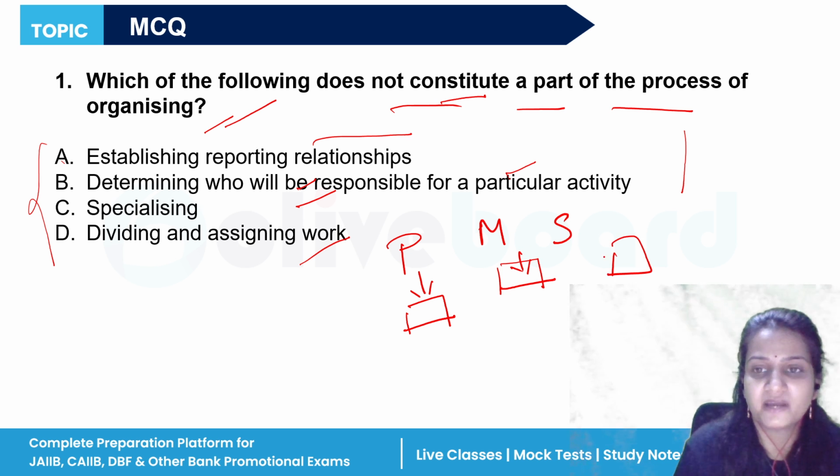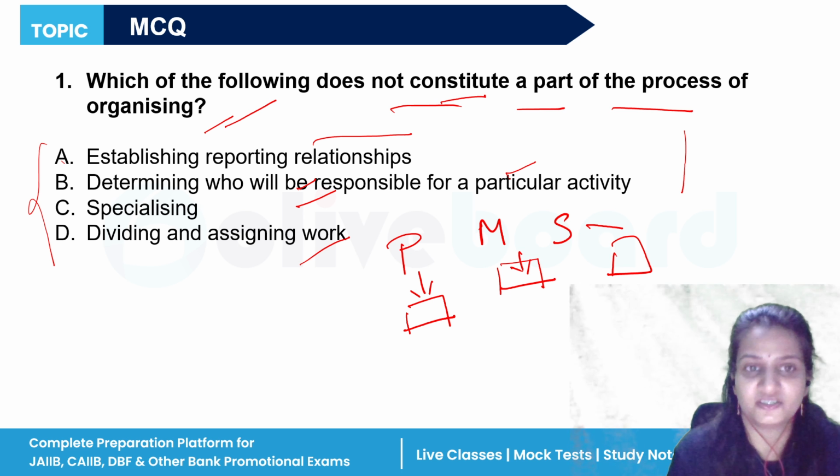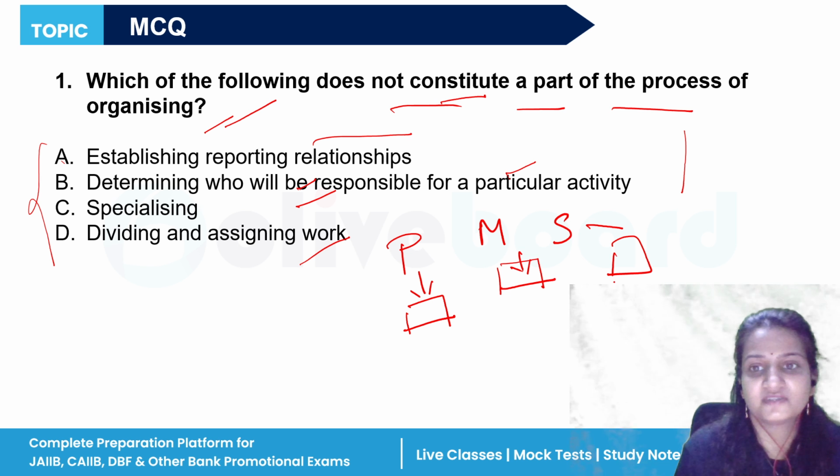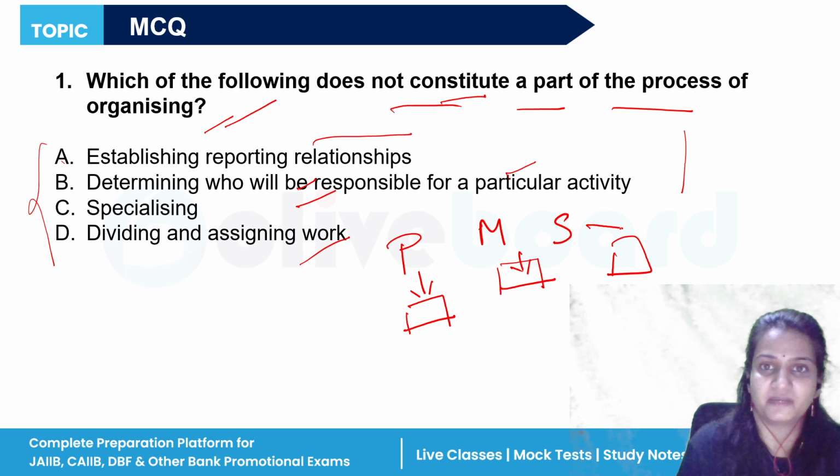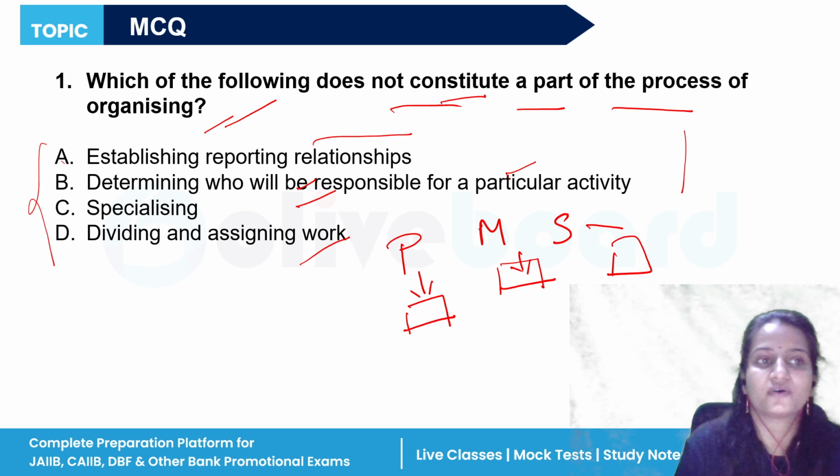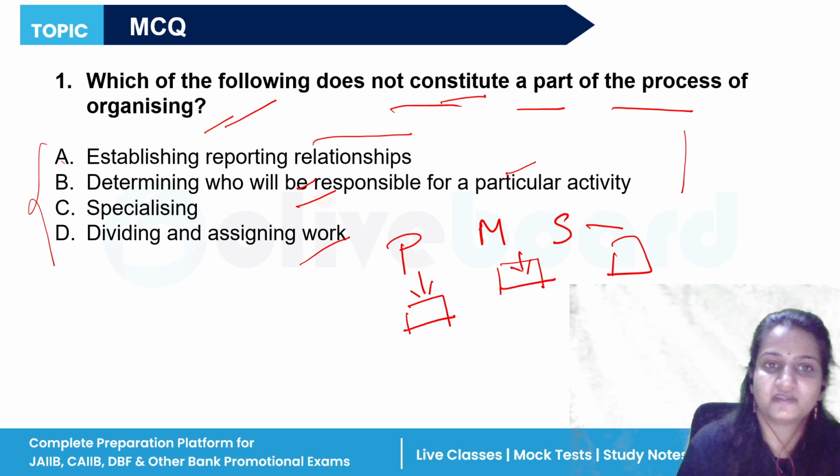Then in the sales department, the person who knows how to sell the product very fast and reach customers, so all the salespeople will come under the sales department. So organizing means grouping similar departments together.